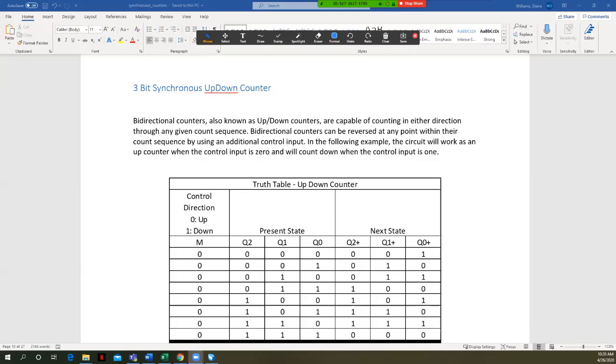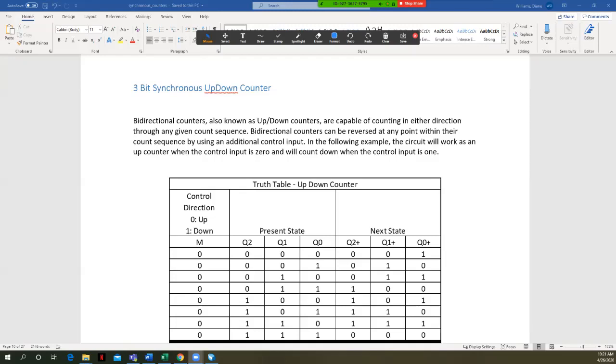Right, and so here I've got a truth table for the up-down counter. Right, we still have our present state inputs. It's a 3-bit up-down counter. We've been working with a 3-bit counter. So our present state, right, we have 8 possible different states, binary 0, 0, 0 to 1, 1, 1. Here's our additional input now to the state machine, right? This control direction where we said 0 counts up, 1 counts down. So I called the control M.